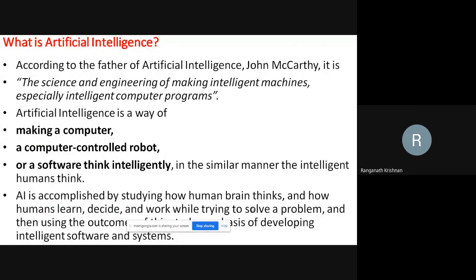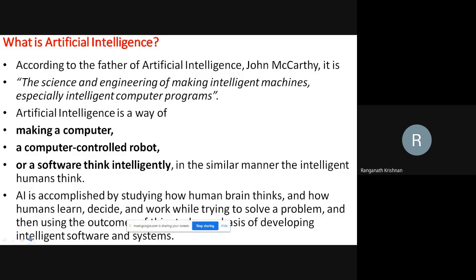So we're going to quickly talk about what is AI. We have been talking since morning and we're coming to the end of the day. Most of you might already know what AI is. I'm going to run through this quickly because I want to give some time to explain what is expected as part of the assignment. If there are any questions or if anybody wants to see a few of the slides again, we will be able to do it.